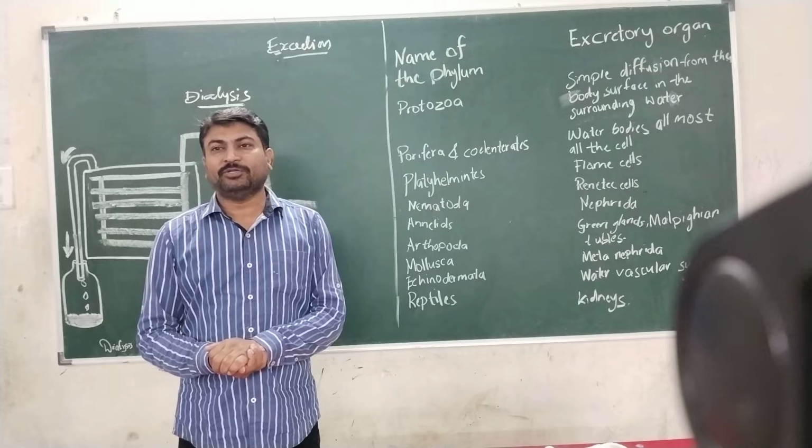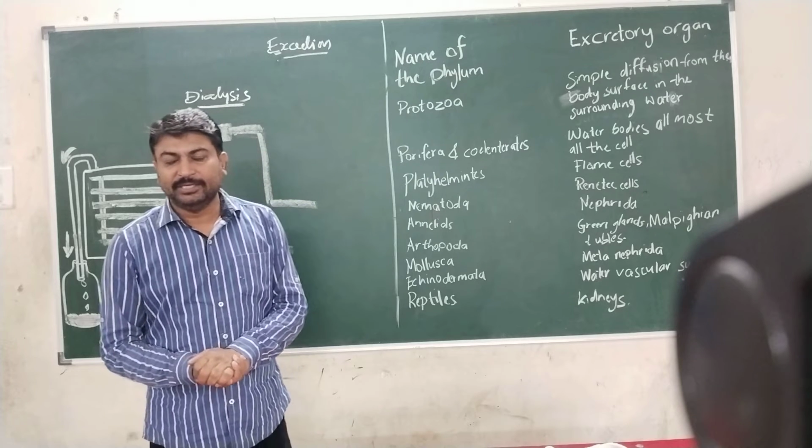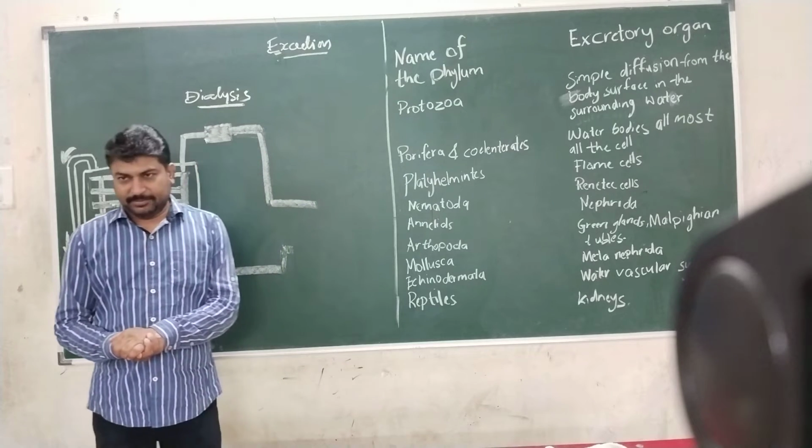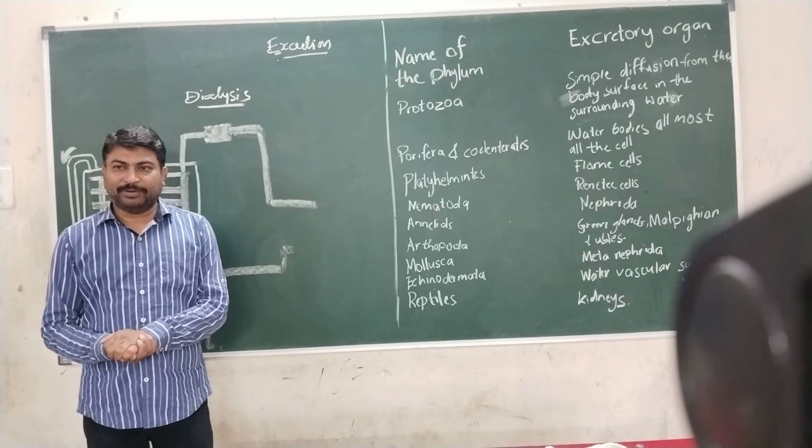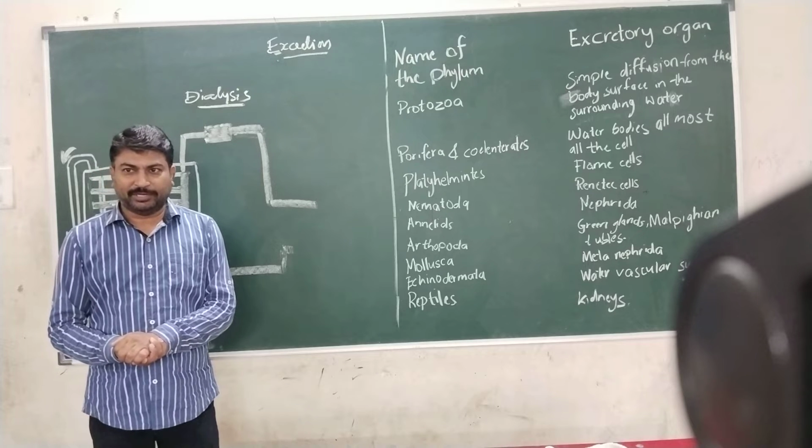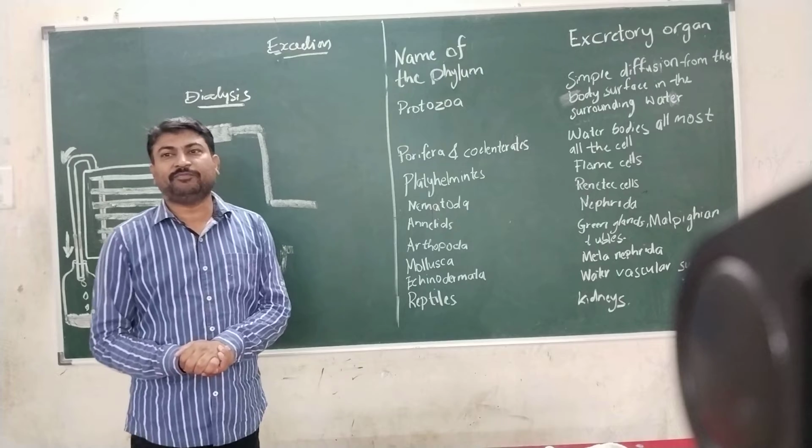The persons who go for dialysis have to go every fortnight to one month, depending on the condition of their body. It depends on the condition of the body.